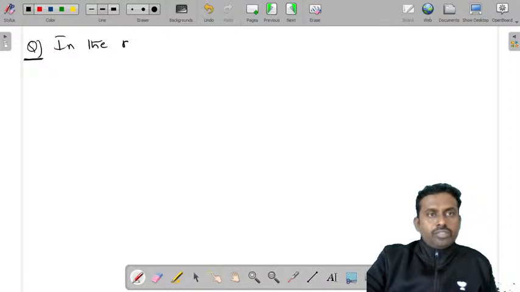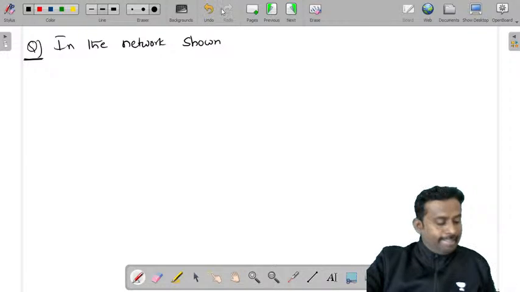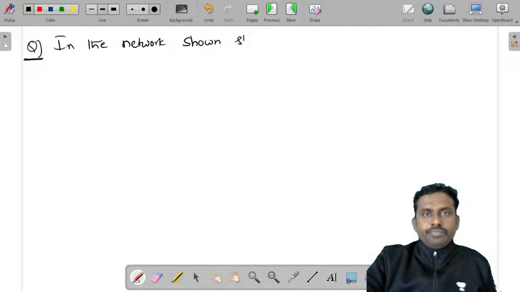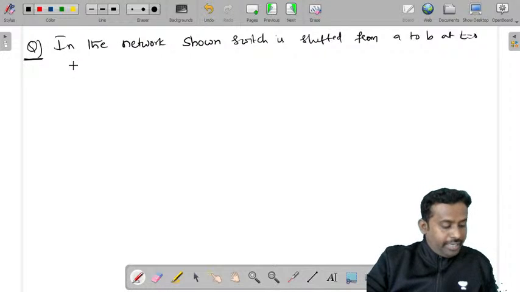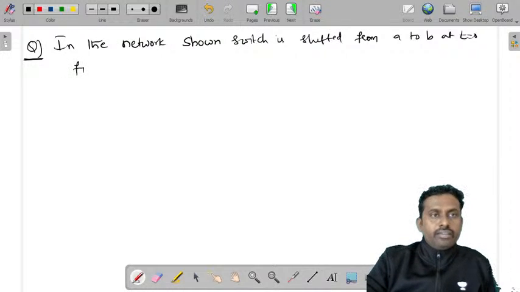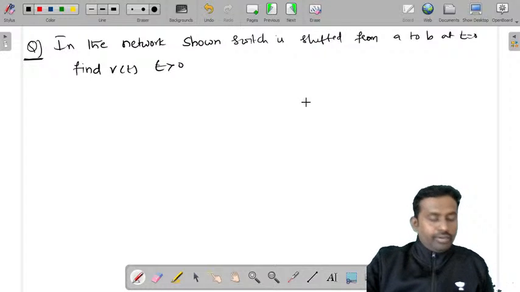In the network shown, the switch is shifted from A to B at t is equal to 0. Therefore, it was at A for a long time. Determine V of t, or find V of t, for t greater than 0. And the circuit is given like this.